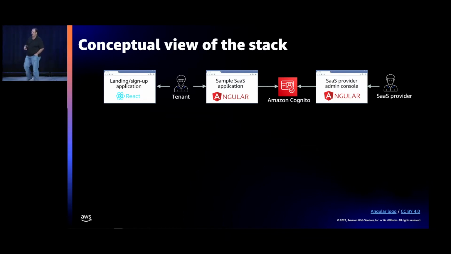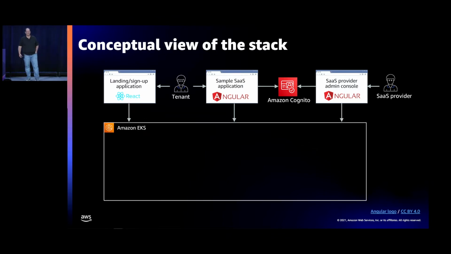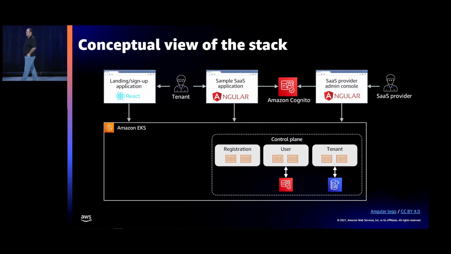And those users have to authenticate in, and they also authenticate into Cognito. And then, of course, all of these applications are interacting with EKS on the back end. And the simple view of this is that the services that are running in here are broken into two categories. We have a control plane.